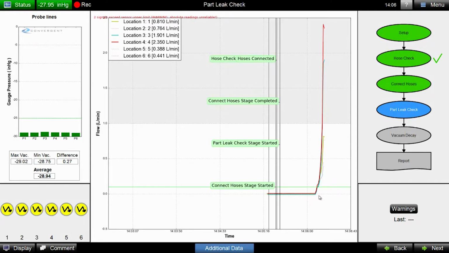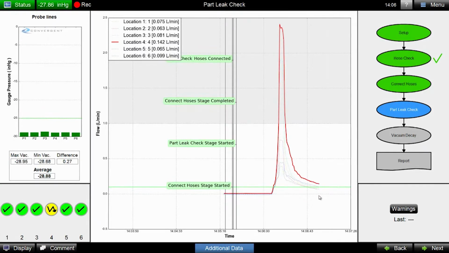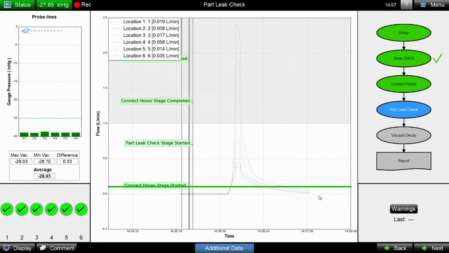The stoplight indicators shown here are used as a simple pass-fail indicator for operators. Note that they change along with the flow rates, with all indicators displaying a green checkmark when the flows have fallen below the user-defined threshold. At this point, we can be confident that the bag is sealed within the tolerances required for this part.